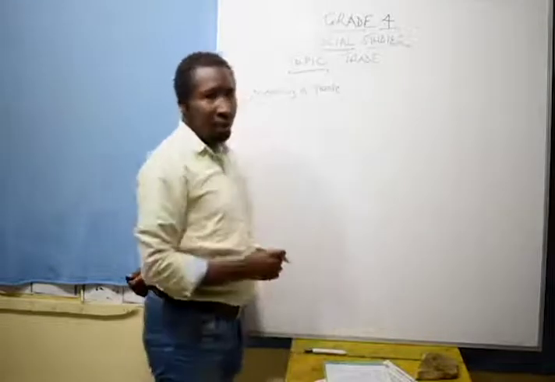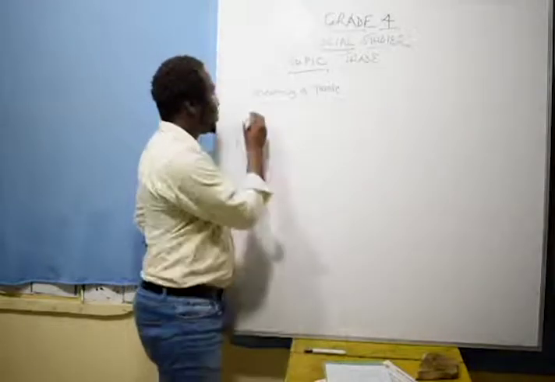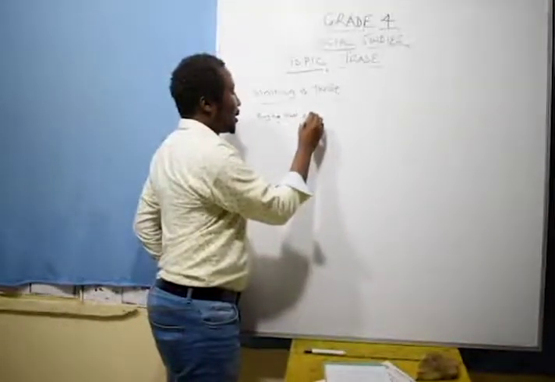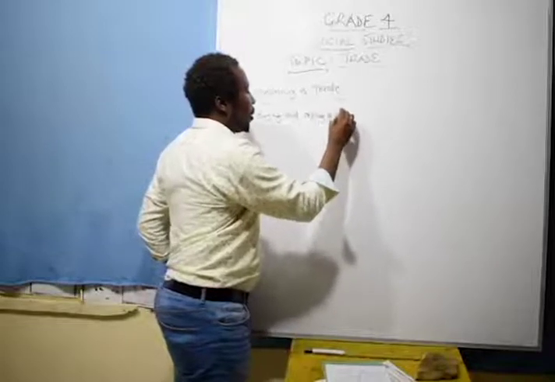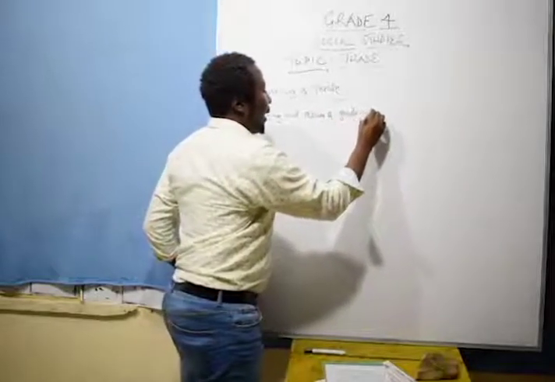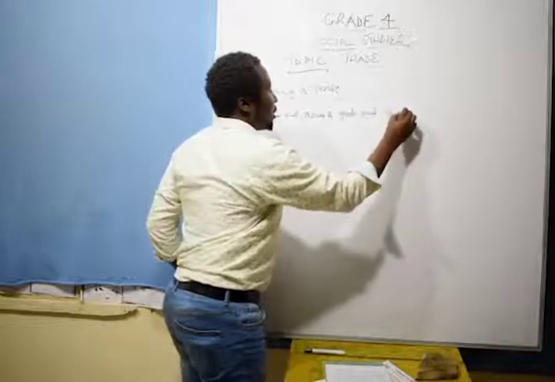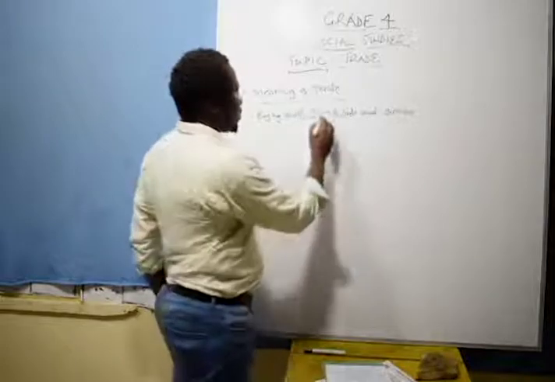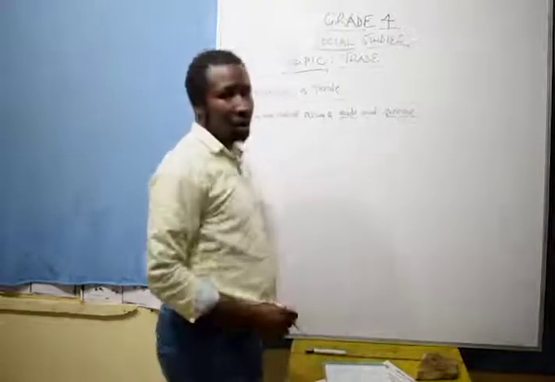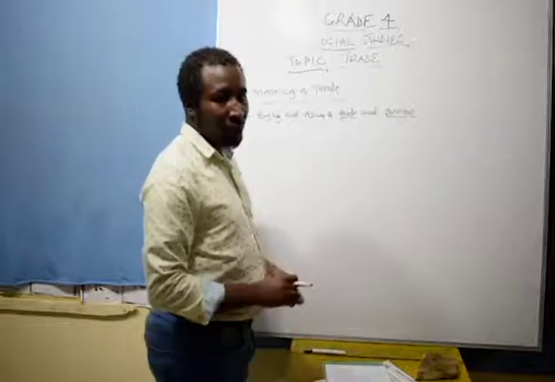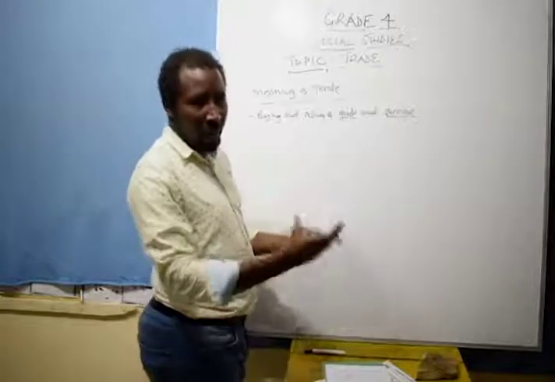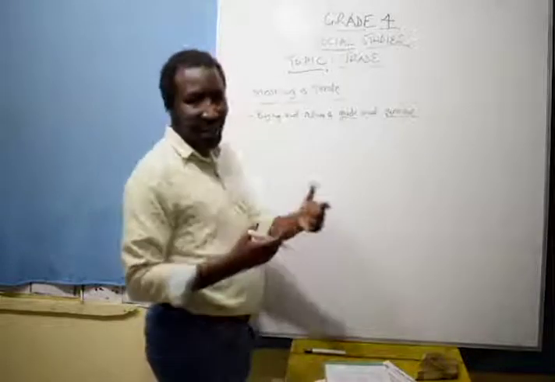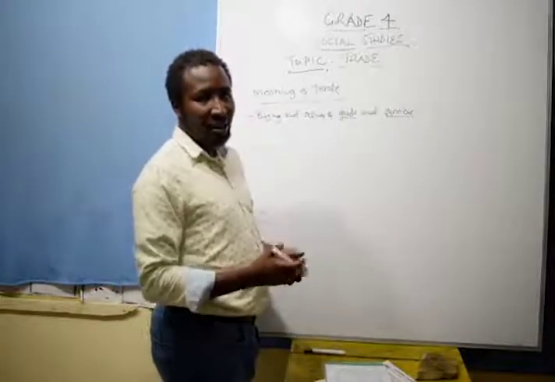Now, what do we mean by the word trade? So trade is the buying and selling of goods and services. So goods and services, buying and selling. So the person buying is known as the buyer. The person selling is known as the seller. So this is the buying and selling of goods and services.